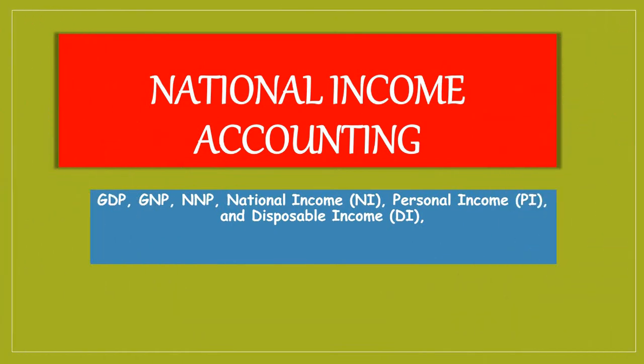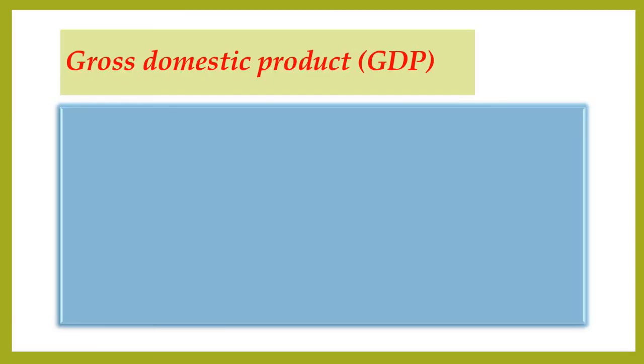So what's GDP? GDP stands for Gross Domestic Product. That means it's produced domestically and gross. Gross means before depreciation. We will talk about it.